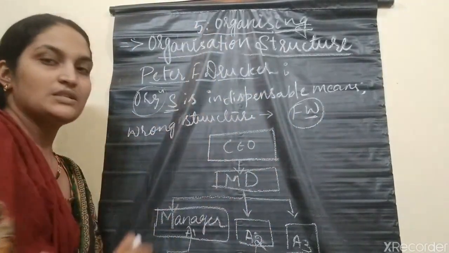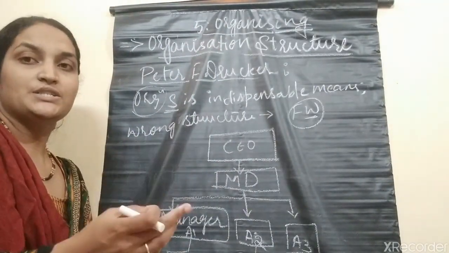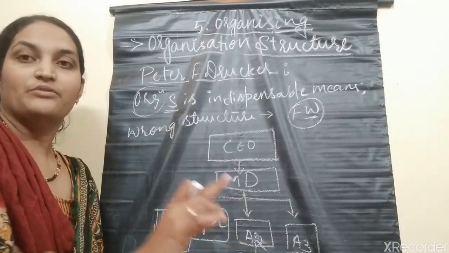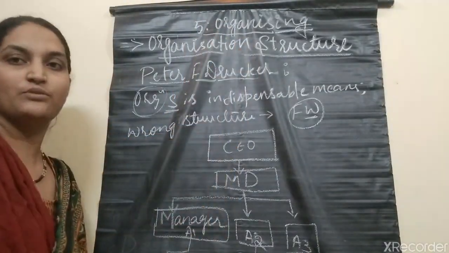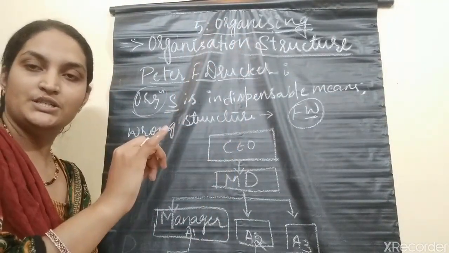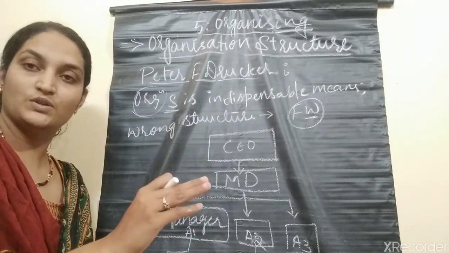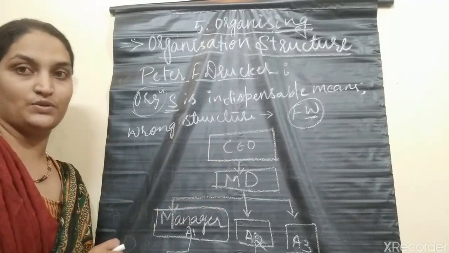This organizational structure also specifies the relationship between people, and between work and resources, that is, between human resources and physical resources.